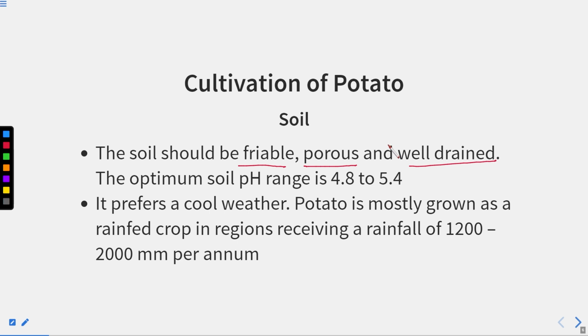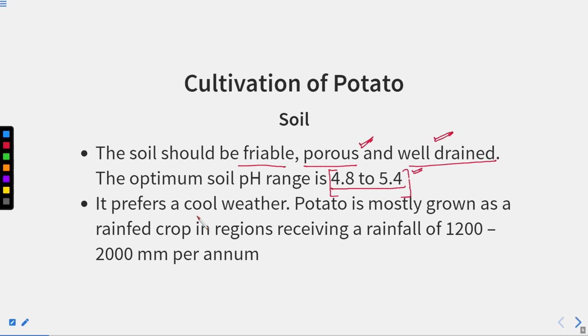So the soil has to be very fertile. The soil should be friable. Porous means it should have a lot of air spaces, and well drained. The optimum pH range is 4.8 to 5.4. This is the pH, means acidic, right?